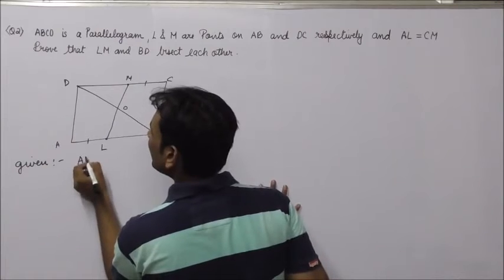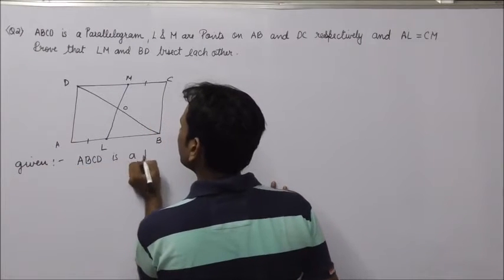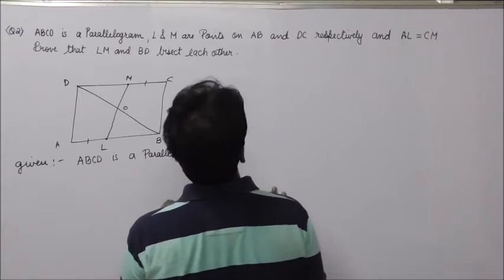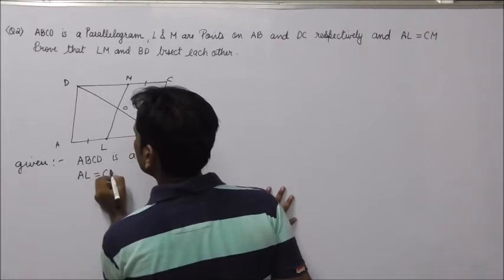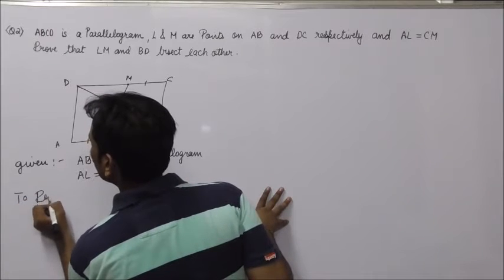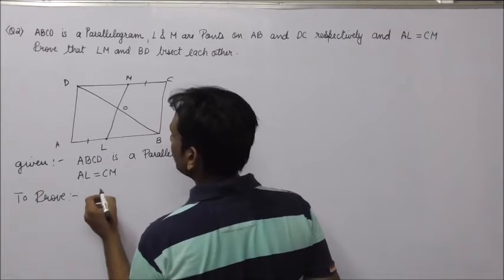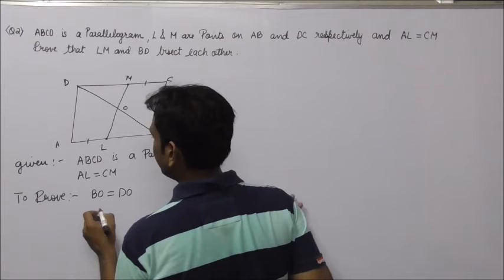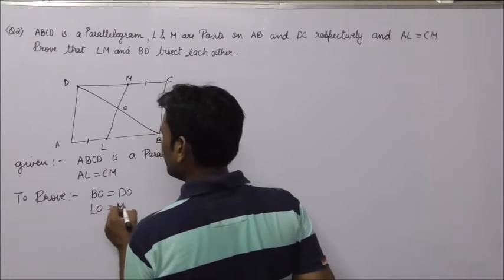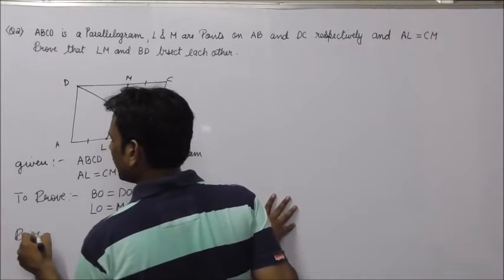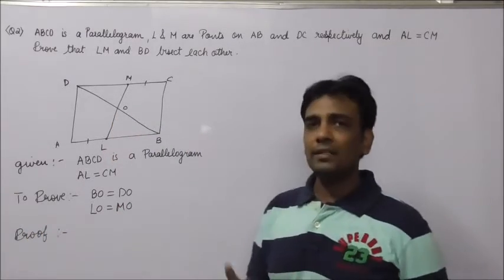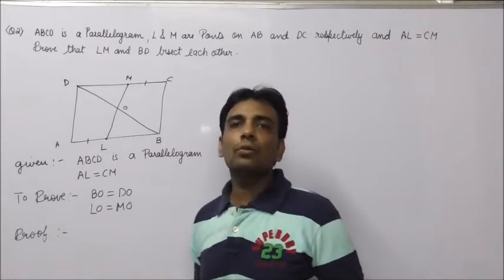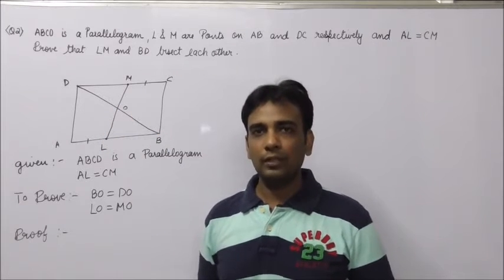Given is ABCD is a parallelogram. And AL is equals to CM. To prove BO is equals to DO and LO is equals to MO. Proof. Now see students, हमें ये रियलाइज करना चाहिए कि अगर मैं किसी भी तरह से ट्राइंगल DOM एंड BOL को कॉन्ग्रुएंट अगर प्रूव कर दूं तो मेरा काम हो जाता है.